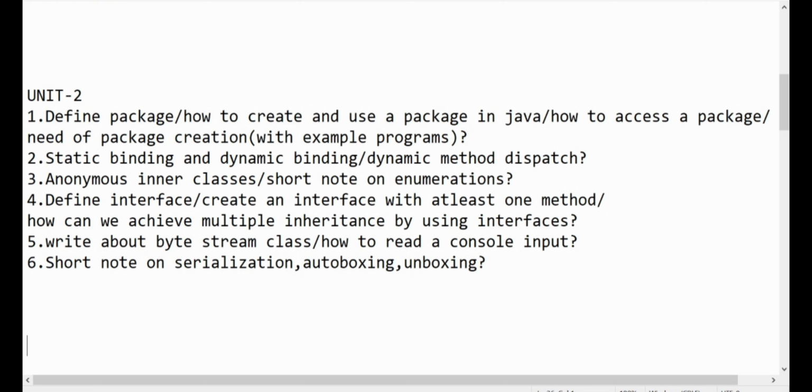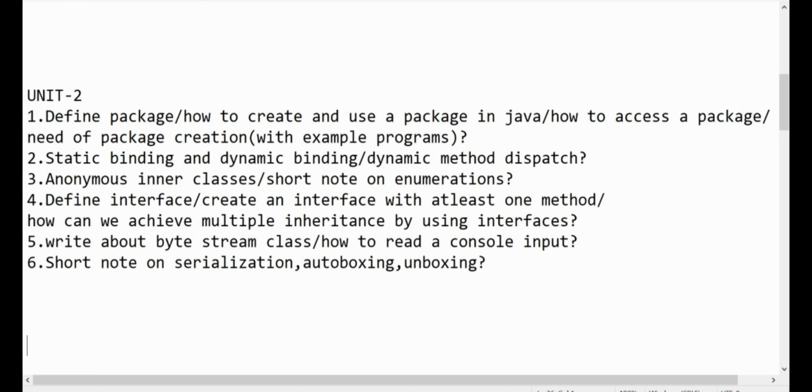So all the topics which I have given here are very important and please learn those concepts and go to write your exam. Third question, anonymous inner classes, that is nothing but the concept of enumerations. So learn about enumerations. Fourth question, define interface or create an interface with at least one method. How can we achieve multiple inheritance by using interfaces? So here we have to learn the interfaces concepts completely.